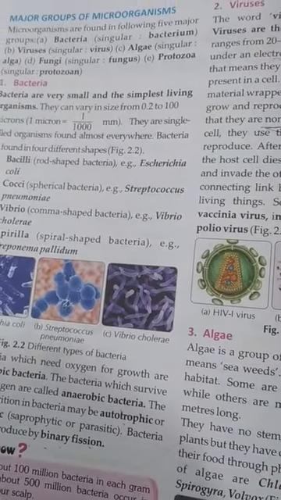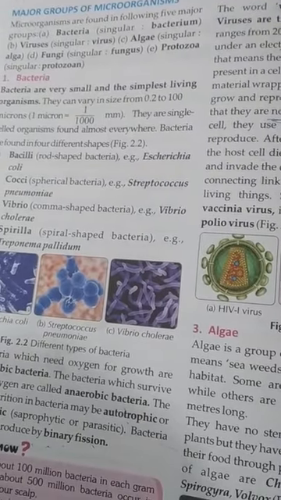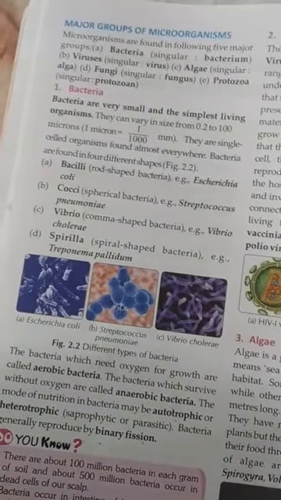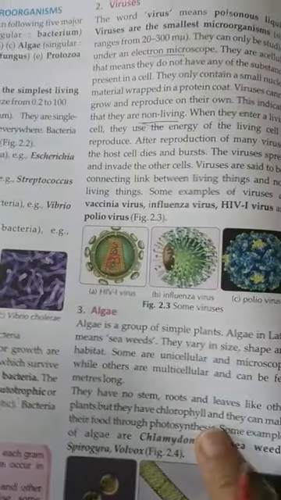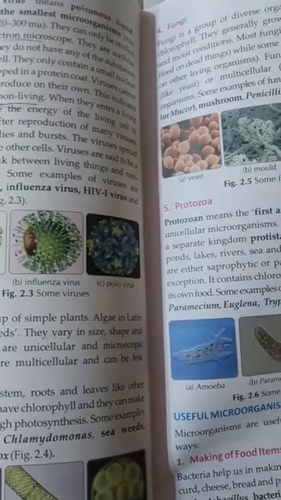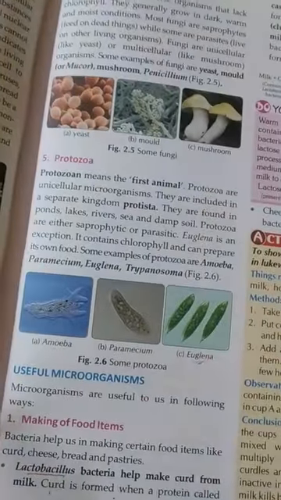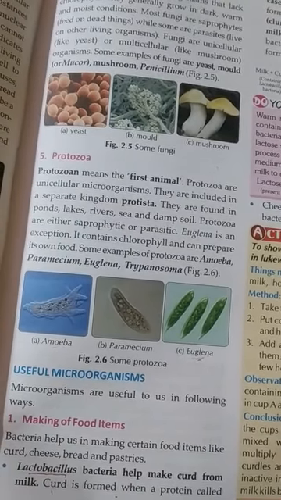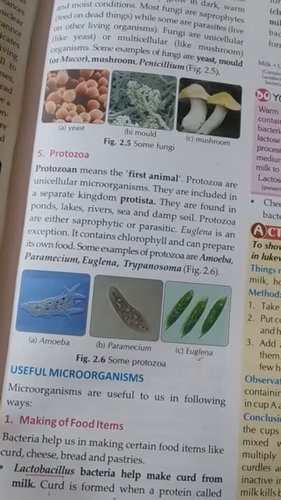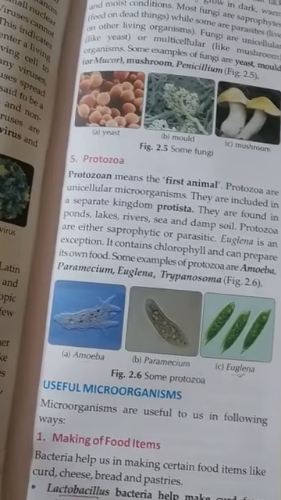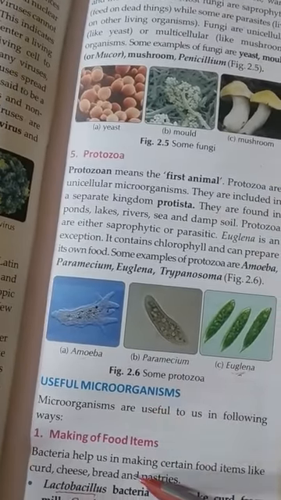In the last class, we covered the types of microorganisms. They are divided into different groups: bacteria, virus, algae, fungi, and protozoa. We have done these terms in detail. Then we started how microorganisms are beneficial for us.